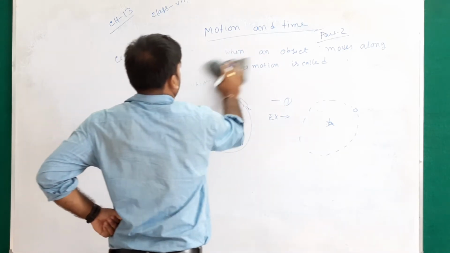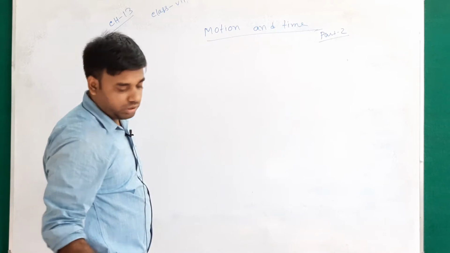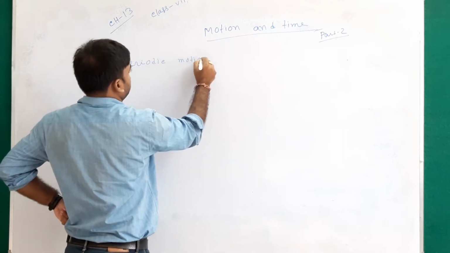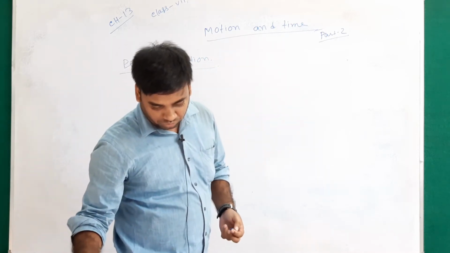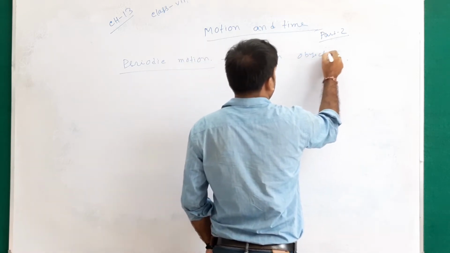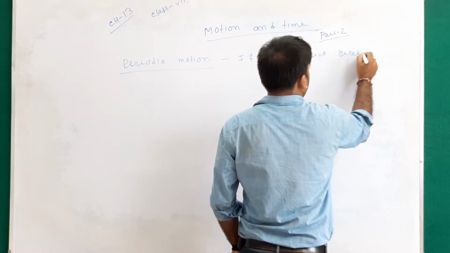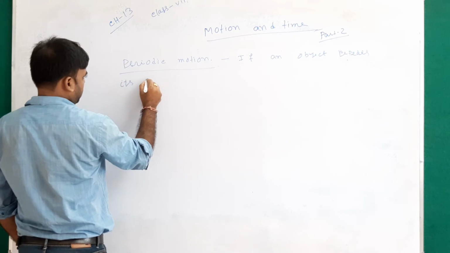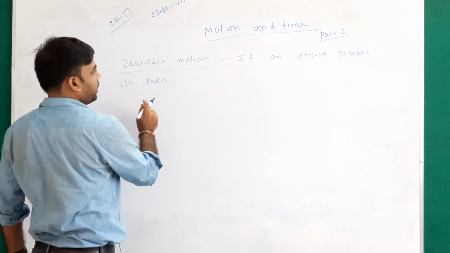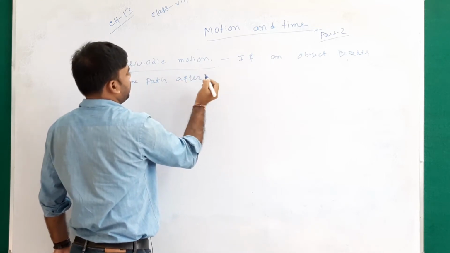Next, that is periodic motion. Periodic motion means if an object repeats its path regularly, or after some time repeats the same path, then its motion is called periodic motion.